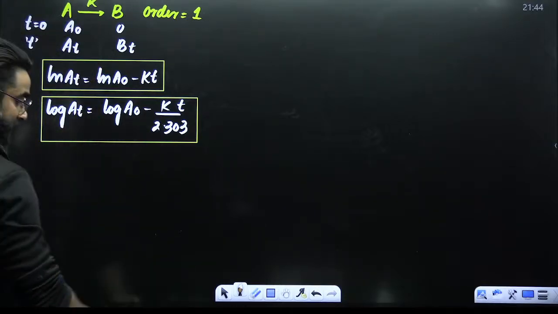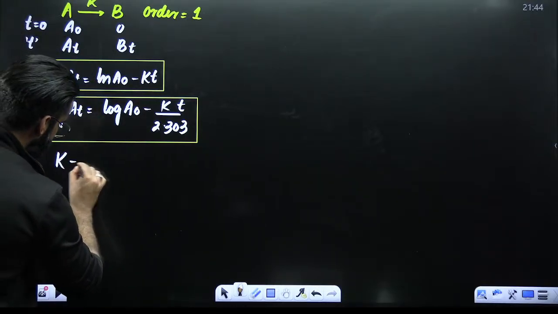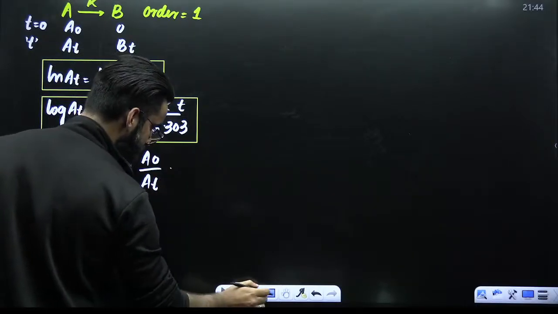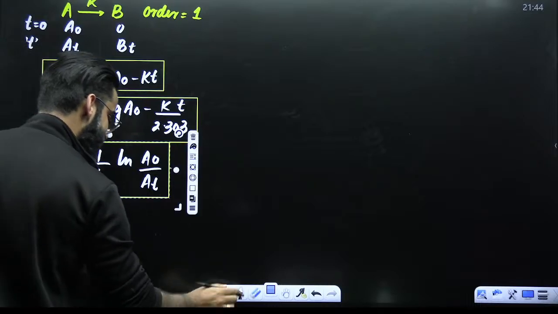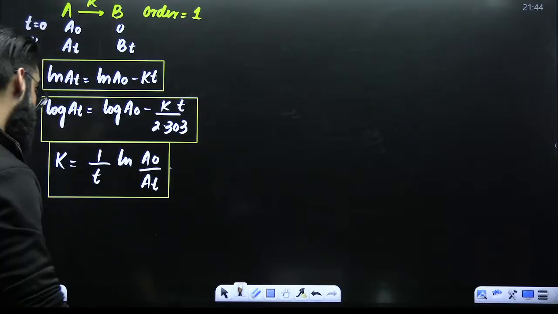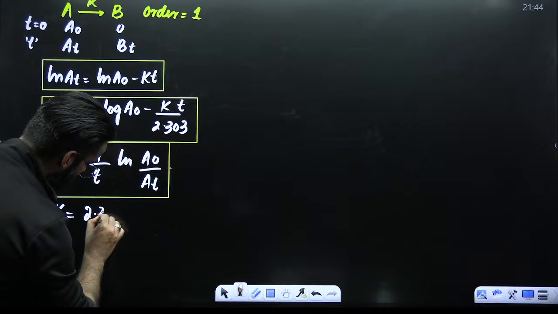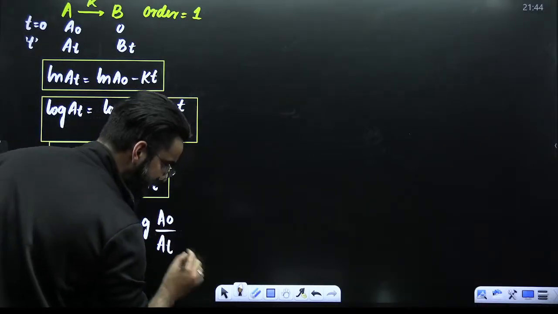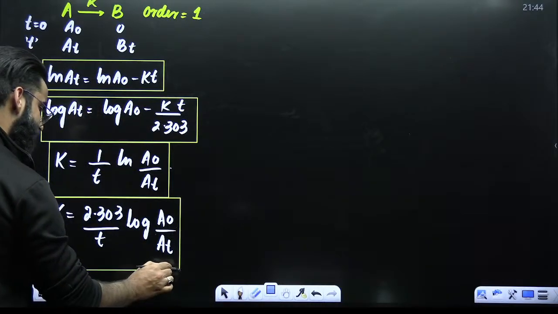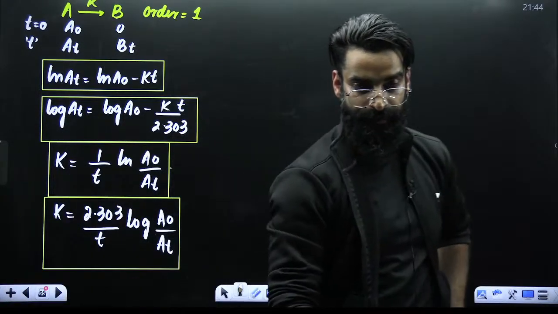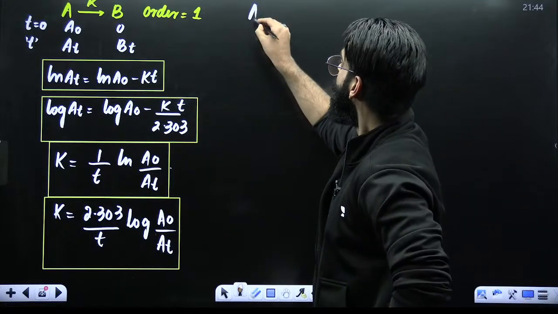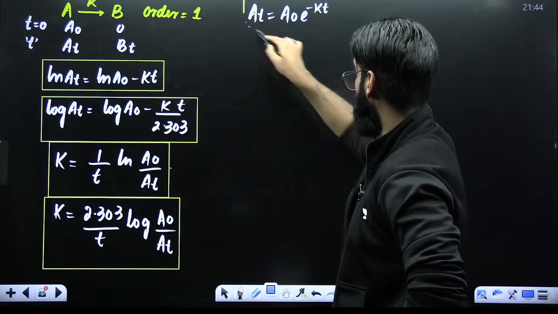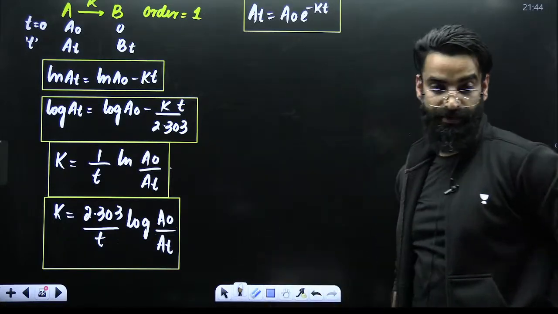The third one: K is equal to 1 divided by T ln of A naught divided by AT. The third expression for the integrated rate equation for the first order reactions. Fourth, K is equal to 2.303 divided by T log of A naught divided by AT. This is the fourth expression for the integrated rate equation for first order kinetics. Similarly, remember AT is equal to A naught e raised power minus KT. This is one more expression for the integrated rate equation for the first order reactions.